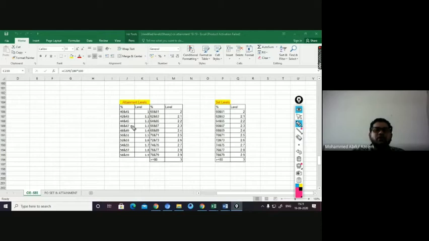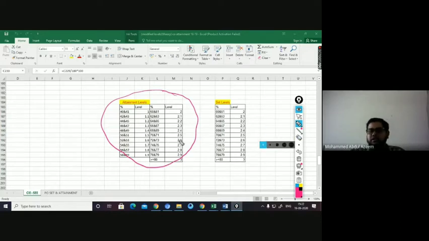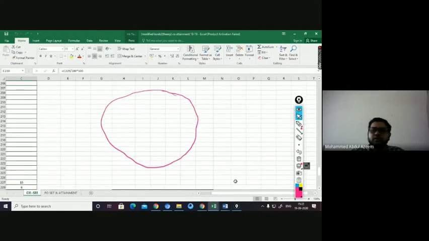If it is 40 to 41, we said 1, and 42 to 43, we said 1.1, like this. So you will automatically get the respective value here. Once you get the attainment level, they are generated for your respective course.